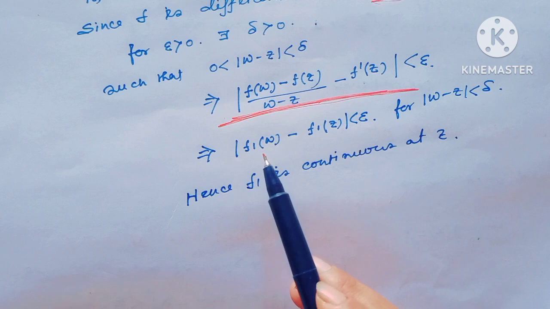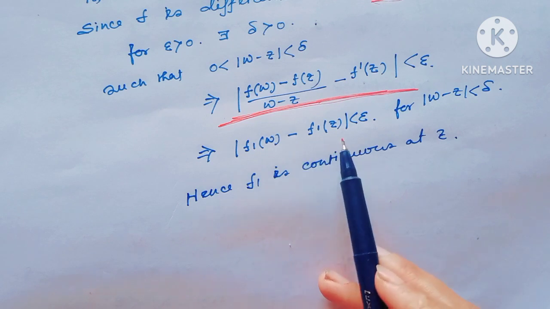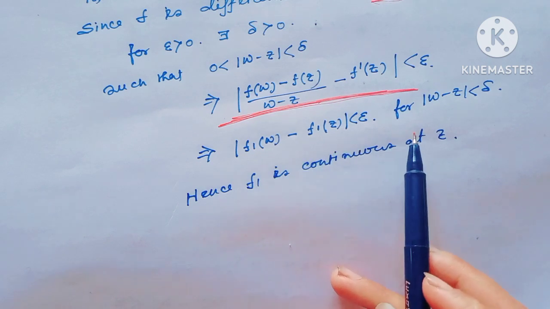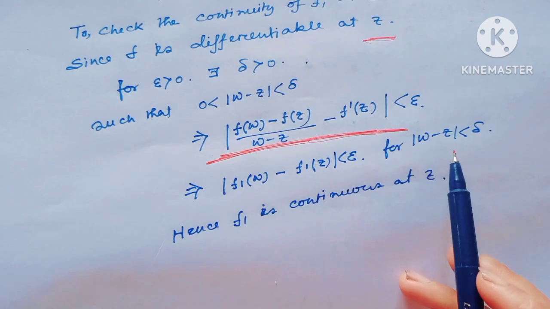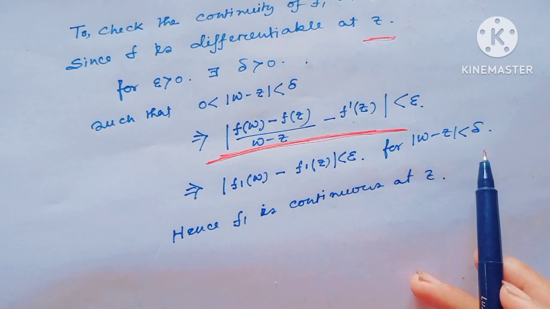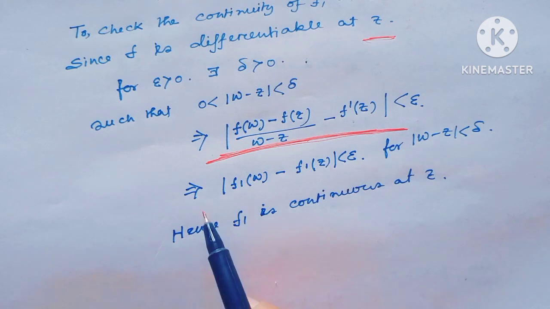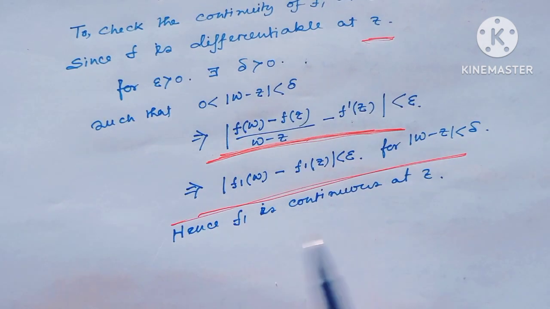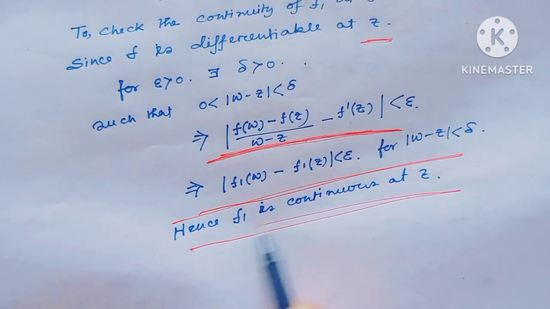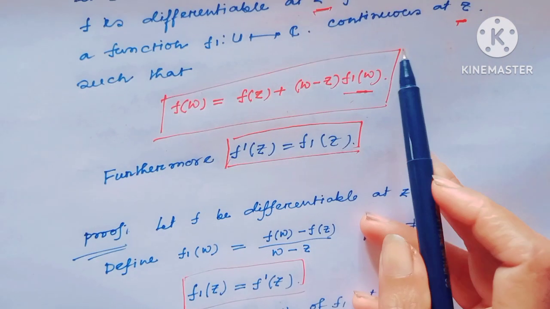Therefore the absolute value of f1 of w minus f1 of z is less than epsilon. This is true for absolute value of w minus z less than delta. Therefore f1 is continuous at the point z, and our proof is done.